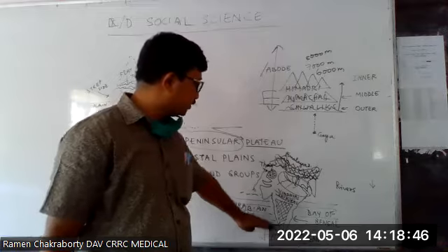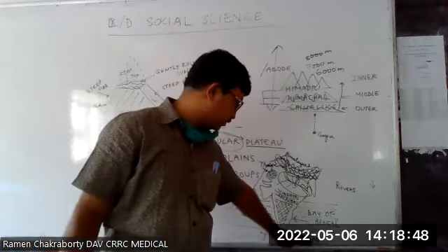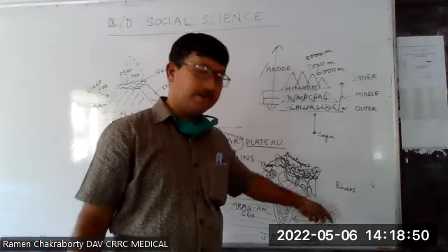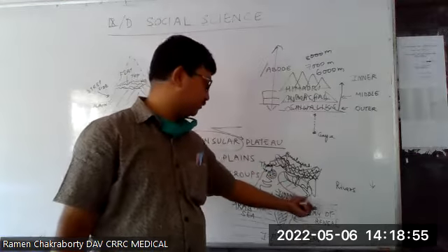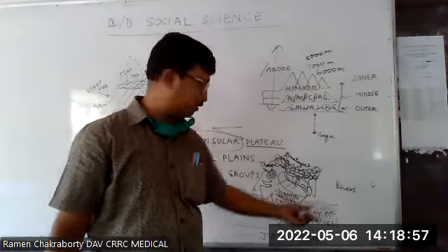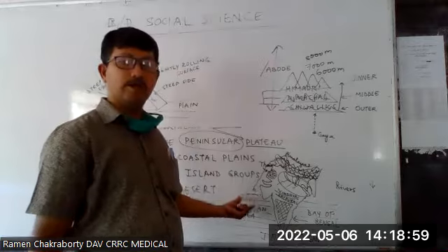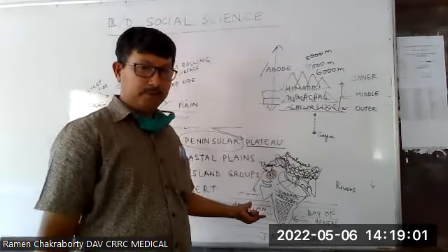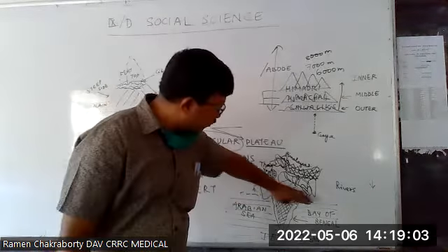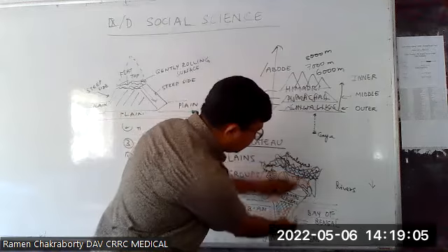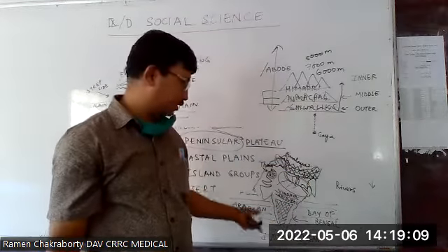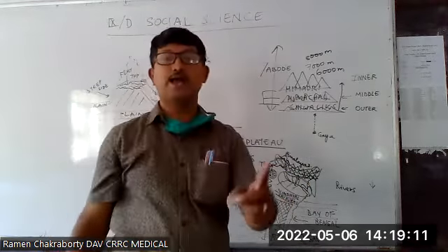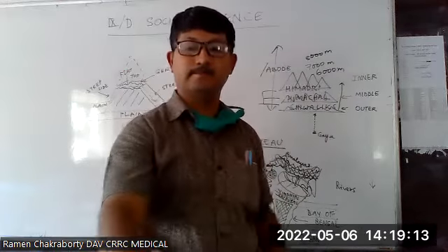It is the same water that extends, but we identify that vast stretch of the ocean with some local names. We have given the local name of Bay of Bengal. Here we have given the local name of Arabian Sea. All right. So this part of India, this part of the land mass which is triangular in shape, is surrounded by water from three sides. So India is the largest peninsula in the world.